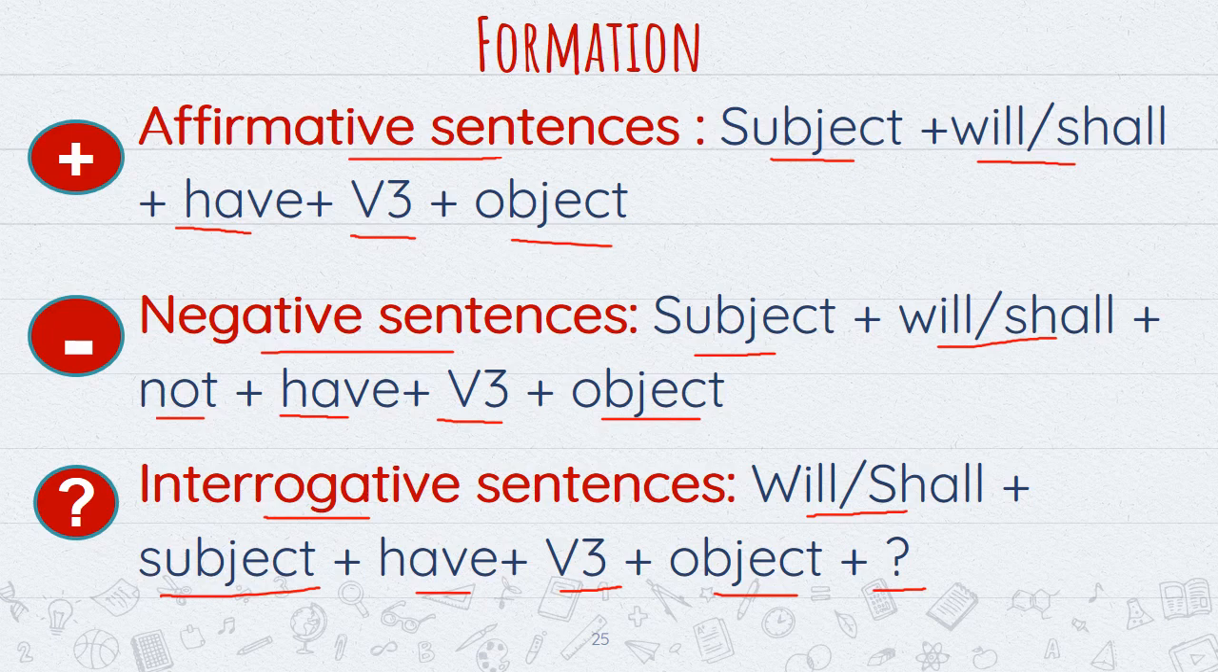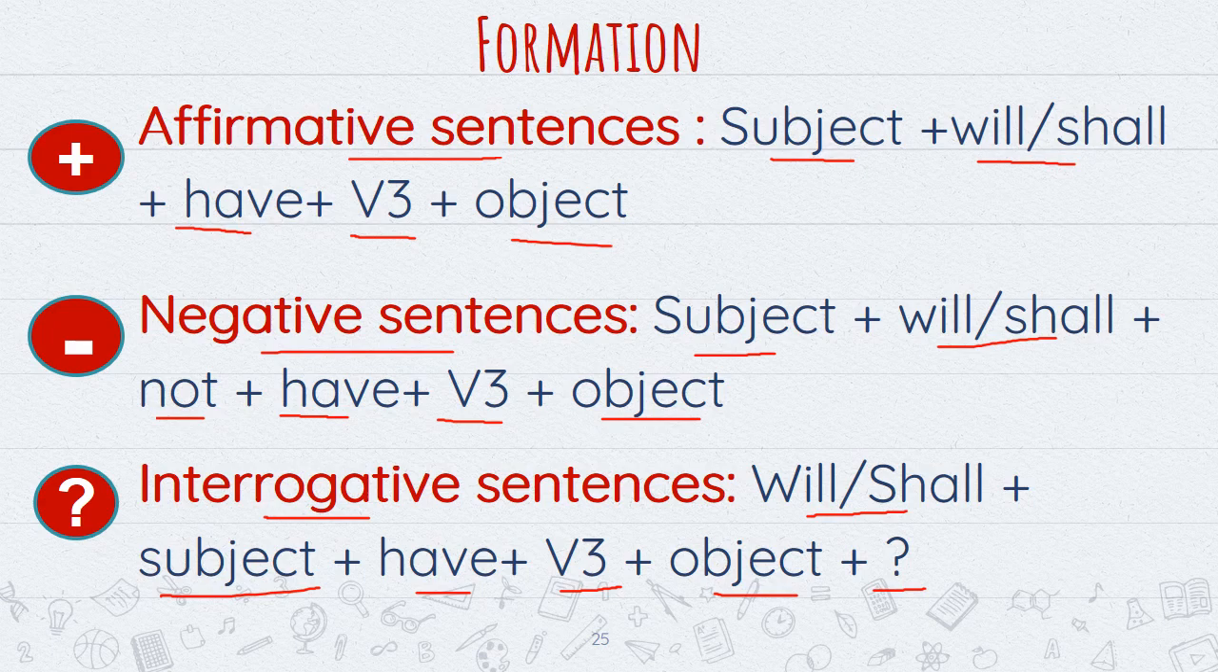Students, now I will tell you the formation of the same. As I told you earlier also, we use the third form of the verb in perfect tense, whether it is present, past or future tense. In future tense, we use will or shall plus have. For example, he will have completed his work.